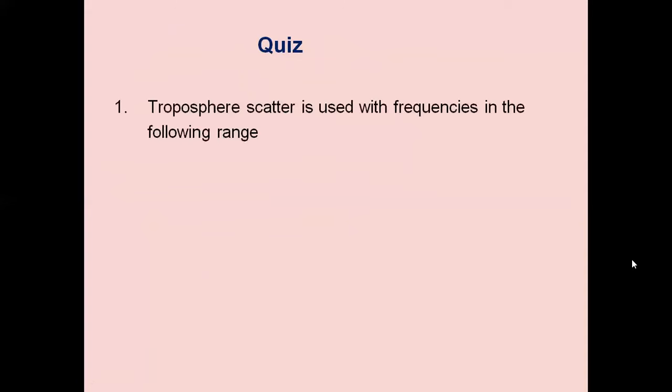Now let us answer quiz questions. Tropospheric scatter is used with frequencies in the following range. Options are provided. The correct choice is the UHF frequency. Troposphere scatter makes use of UHF frequency.